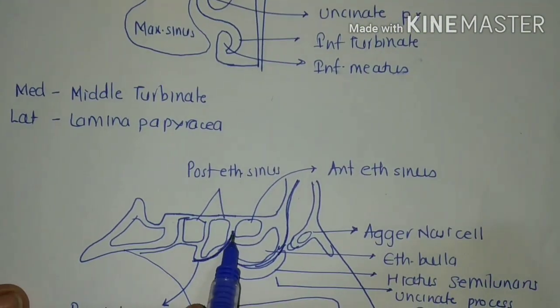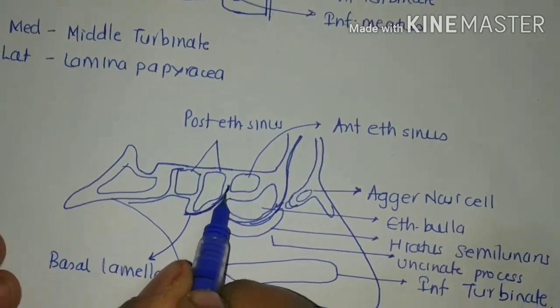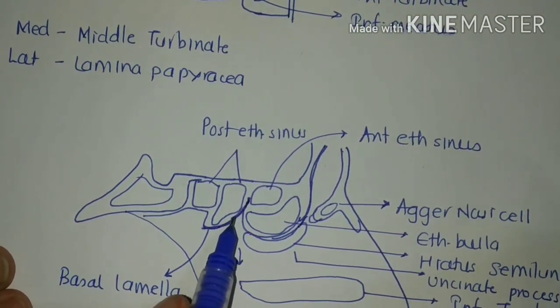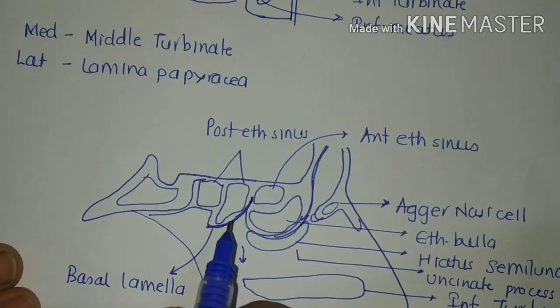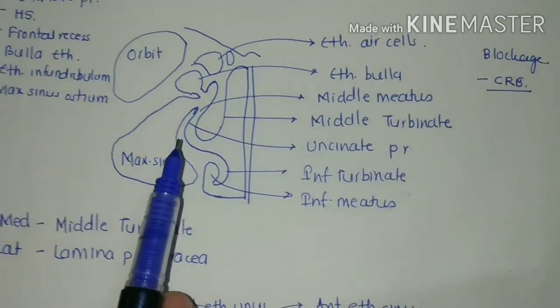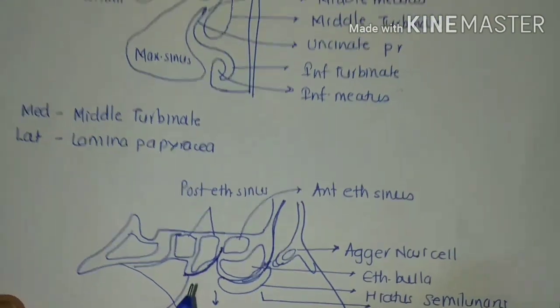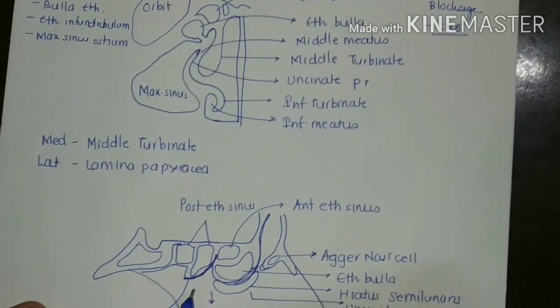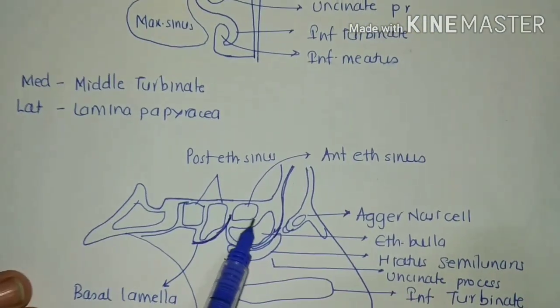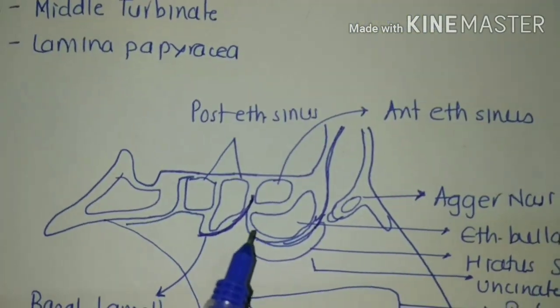Then one more important thing regarding the osteomeatal complex is that, according to some authors, the basal lamella is responsible for separating the anterior osteomeatal complex from the posterior osteomeatal complex. Now we have seen that there is only one osteomeatal complex, but according to some authors there are two, anterior and posterior. The anterior is the one which we have discussed just now.